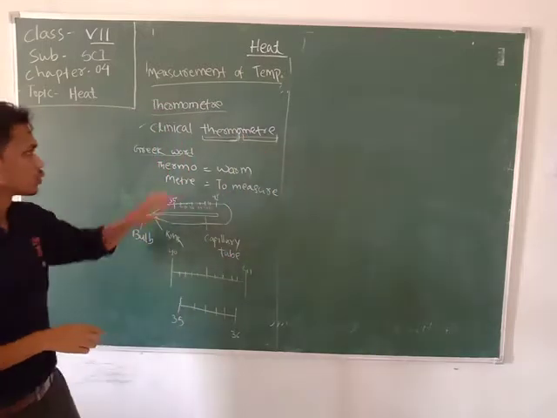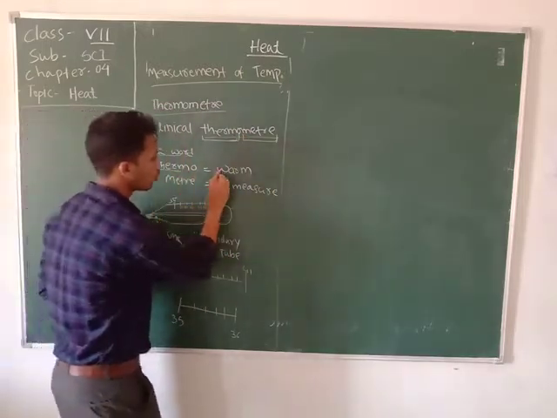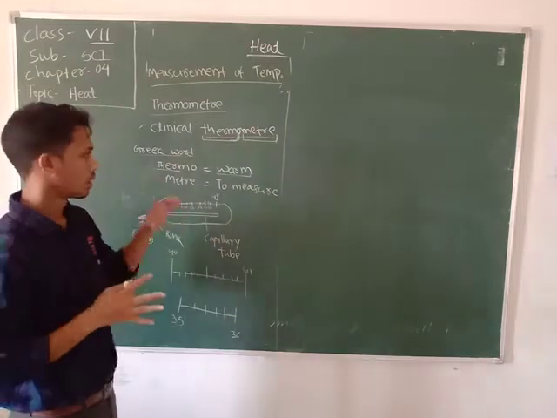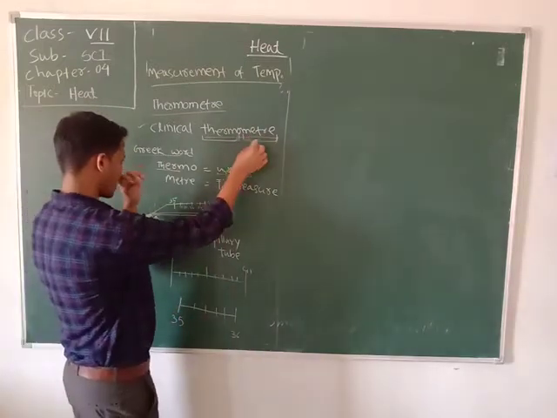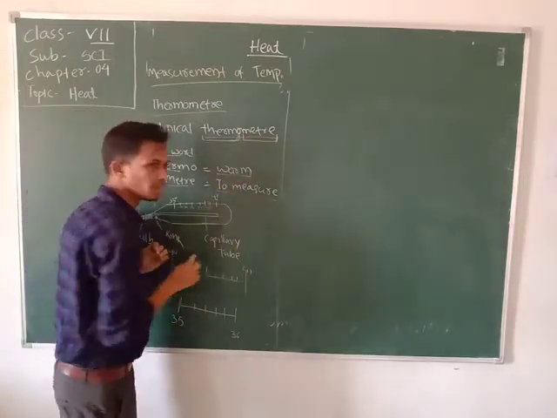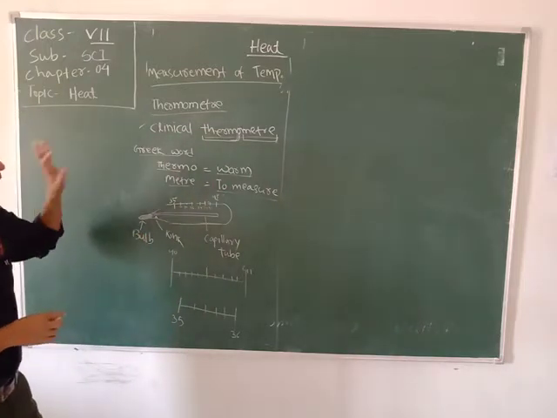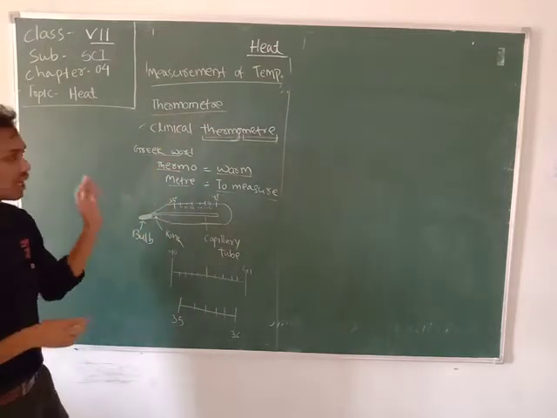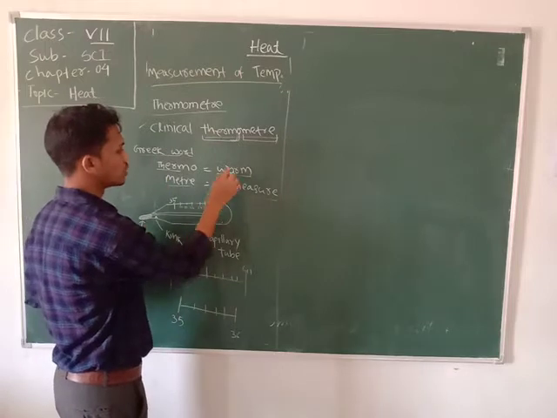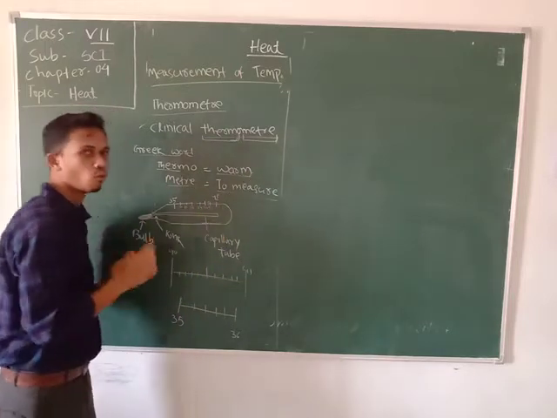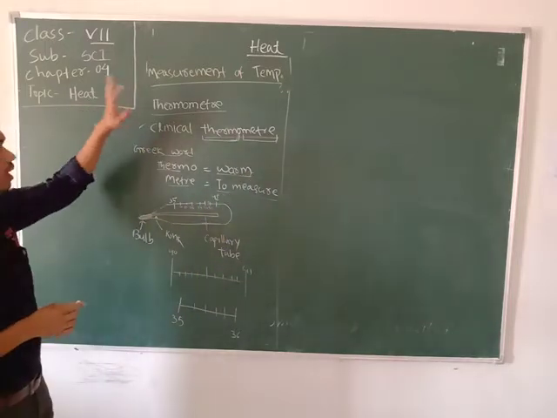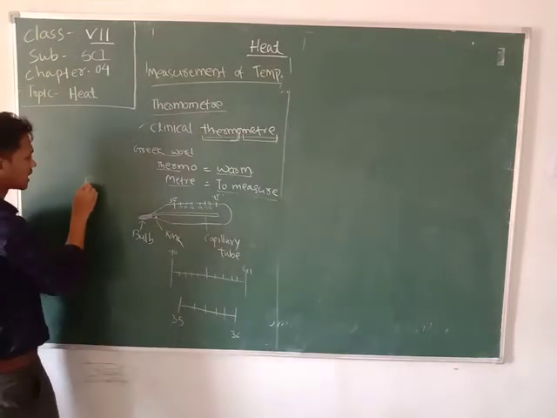The meaning of thermo is warm, and the meaning of meter is to measure. So according to the Greek language, a thermometer is a device which is used to measure warmth. So let's discuss the clinical thermometer.